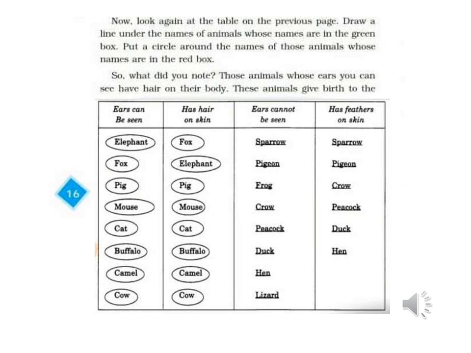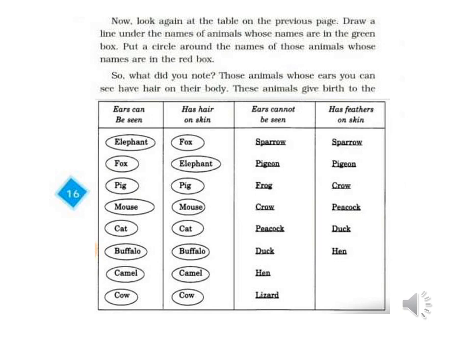Those animals whose ears you can see have hair on their body. These animals give birth to young ones. The animals that give birth to young ones are fox, elephant, deer, pig, mouse, cat, buffalo, camel, cow and giraffe.